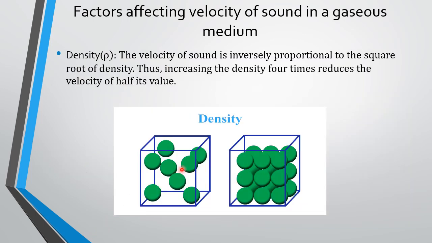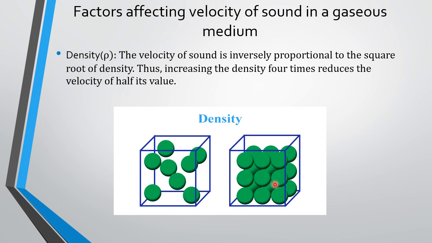Now you can see in this picture, here the density of particles is less as compared to here. Because the particles are quite closely packed towards each other, the sound waves would not be able to travel faster. So that is why the velocity of sound is less when the density is more.